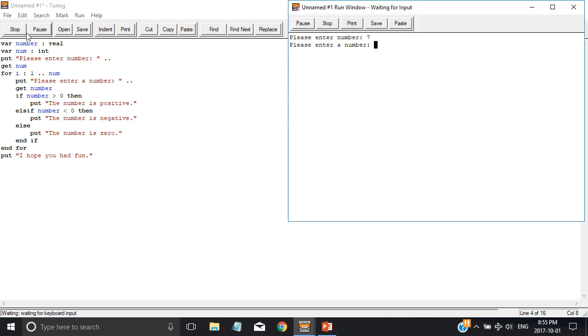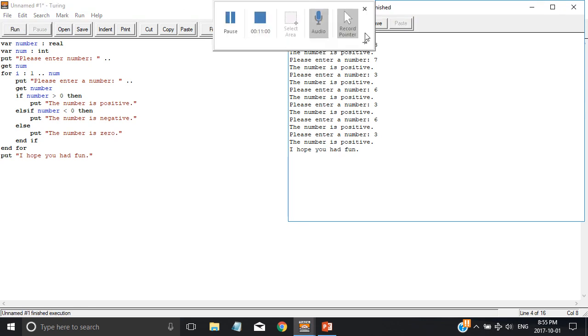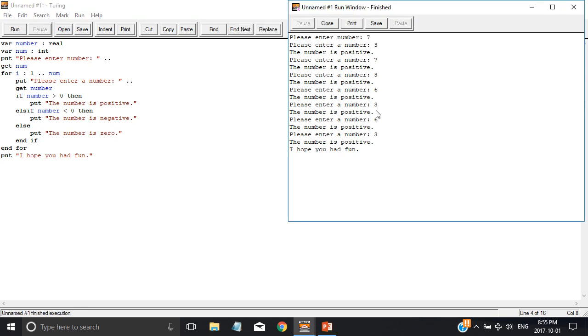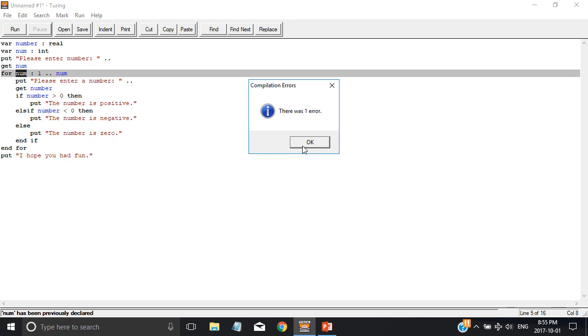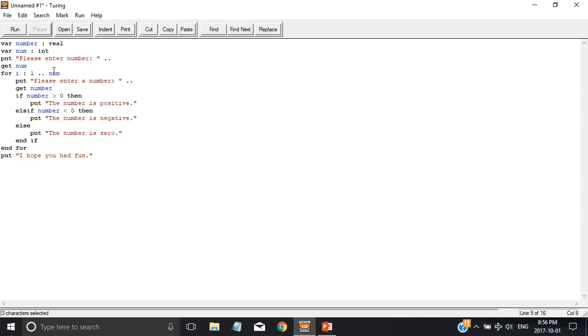If I go 7, then 3, like 1, 2, 3, 4, 5, 6, 7. This is 7 different values, 7 different times it repeated. Well, that's because I put that variable there. Now, if I put for num, there's one error. Compilation error. Num has been previously declared. That's why I said a non-declared variable.